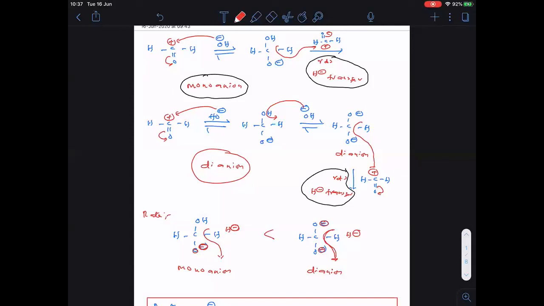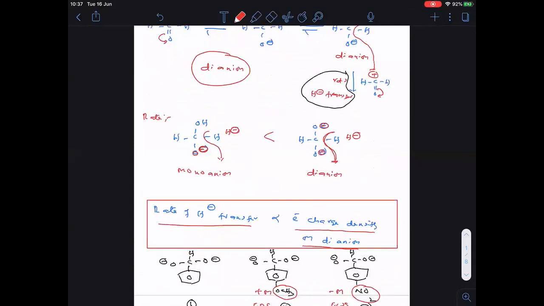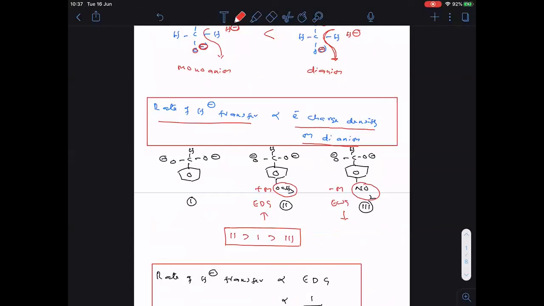Hydride transfer rate. And here I had given one statement. Rate of hydride transfer is directly proportional to what? Electron charge density on the dianion. And here we did one question also, you see, on rate of hydride transfer. So if any page is missing, take a screenshot.